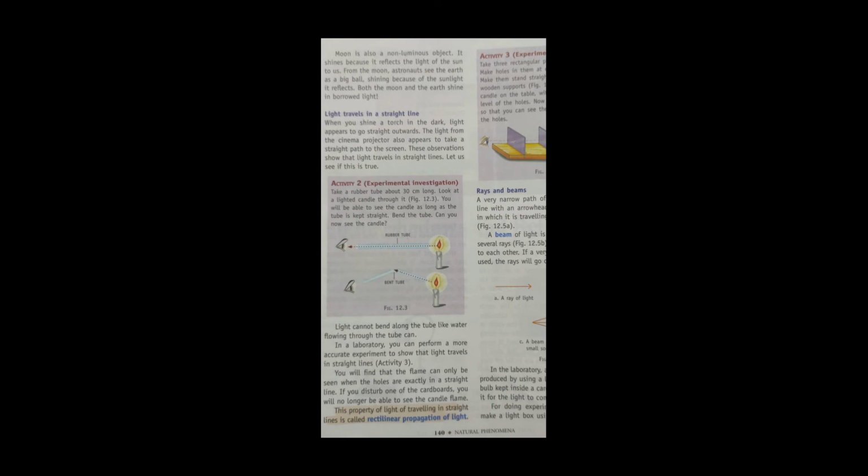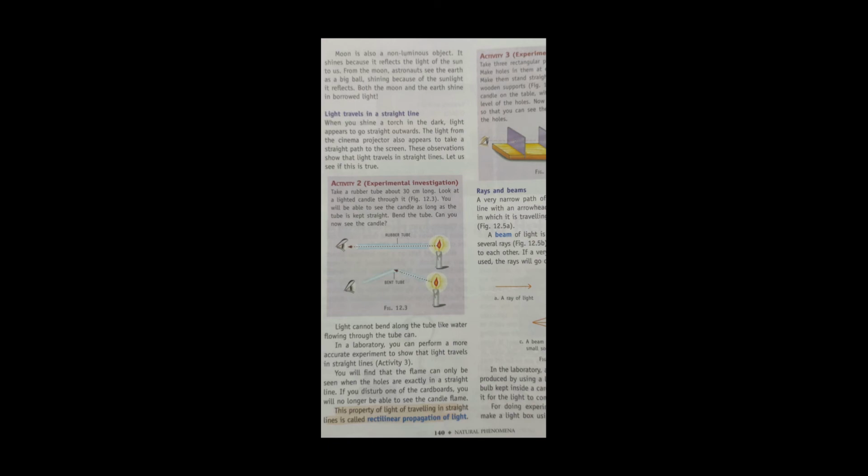If the holes are not in a straight line, you cannot see the candle light. If you disturb one of the cardboards, if you move one of the cardboards from its position, you will no longer be able to see the candle flame. If you disturb any one of the cardboard pieces, you cannot see the flame. So we can say that this is another accurate experiment to show that light travels in a straight line.